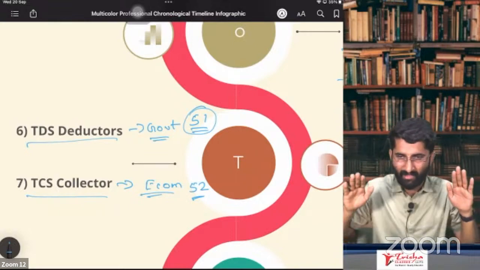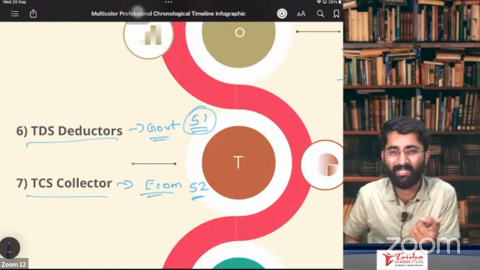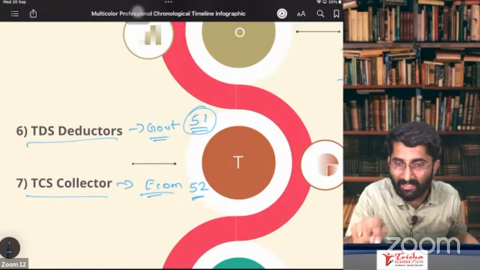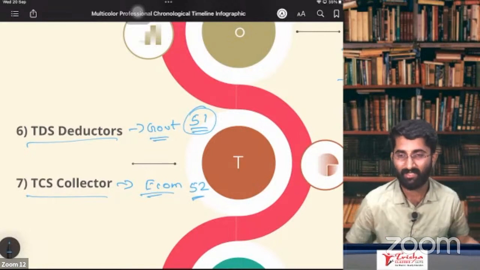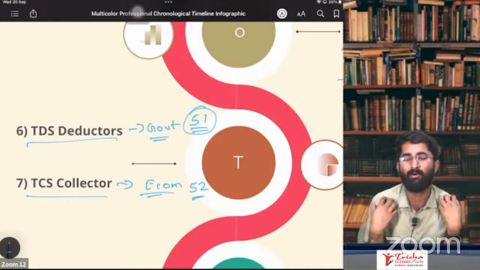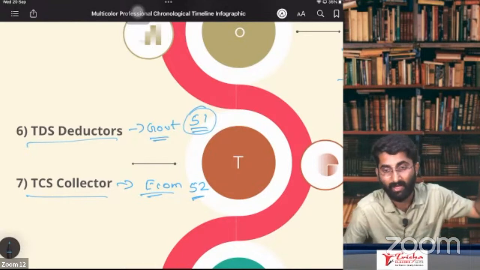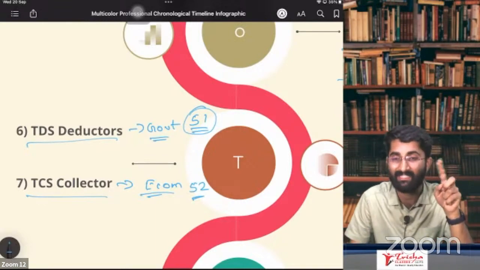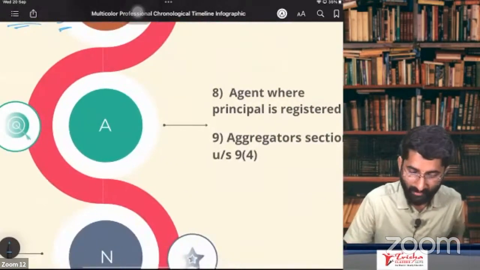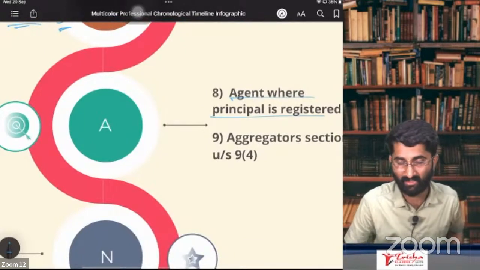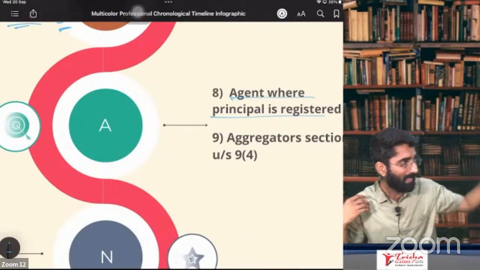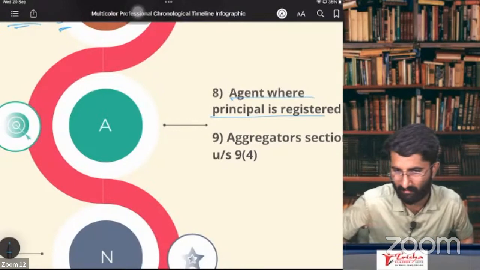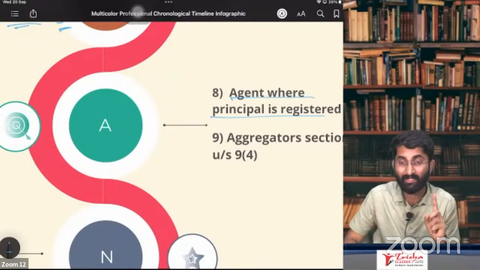Who is a TDS deductor? Government departments. They deduct the TDS, and now they have to pay it on my behalf in the GST portal. How to pay it? Take the registration, pay it. TCS collectors also collect some extra amount from me, and they have to pay it to the government. Take the registration, pay it. Compulsory registration for TDS deductors and TCS collectors. Same way, agent: if my principal is registered, remember that I, as agent, have to take compulsory registration for ITC purpose.